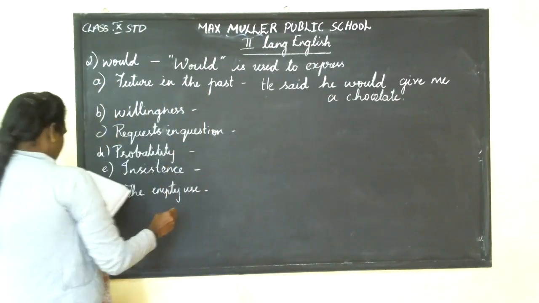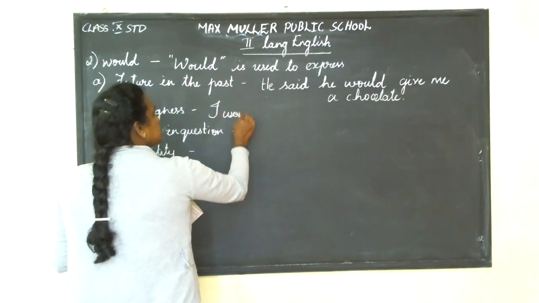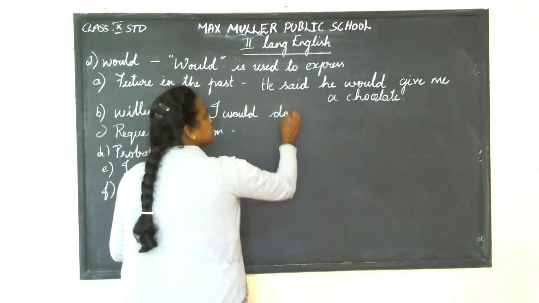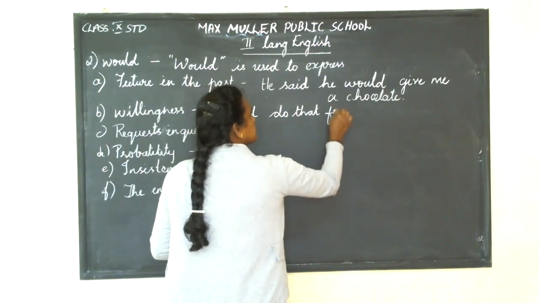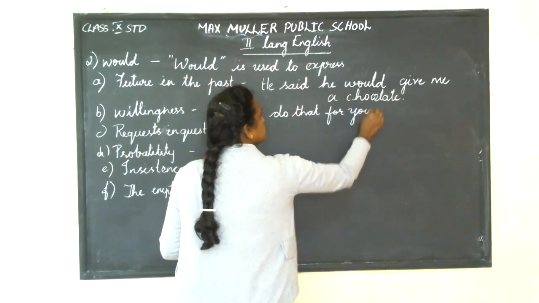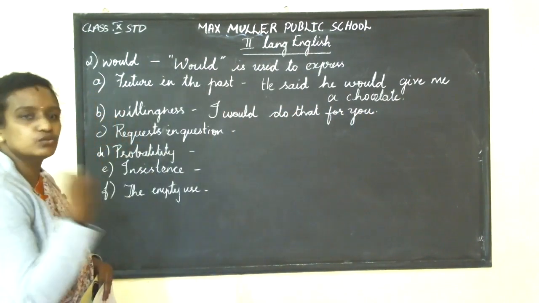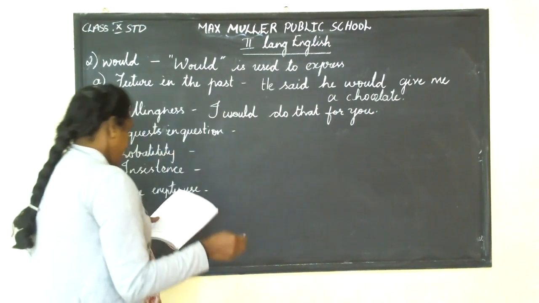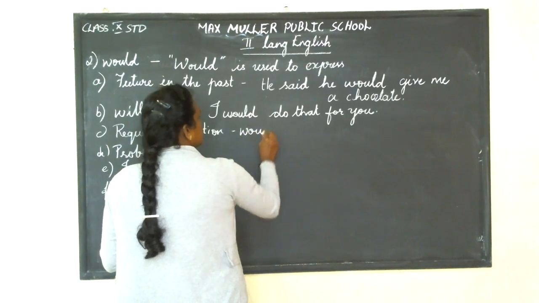Next is willingness. I would do that for you. So it is a willingness. You are willing to do something for someone. Got it? Requests in questions. Would you do me a favor?